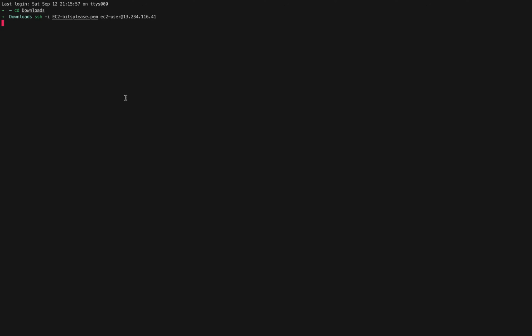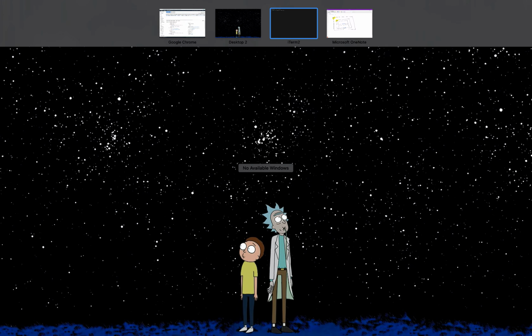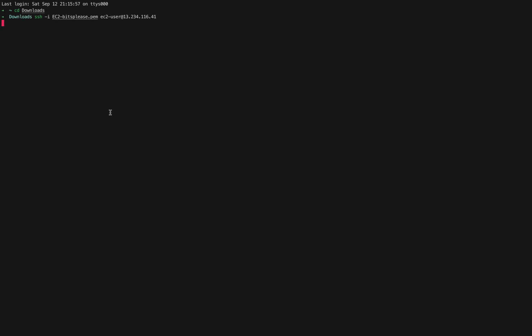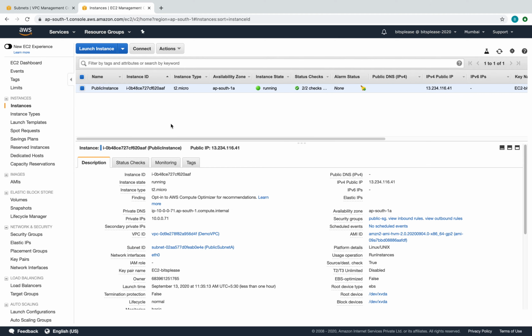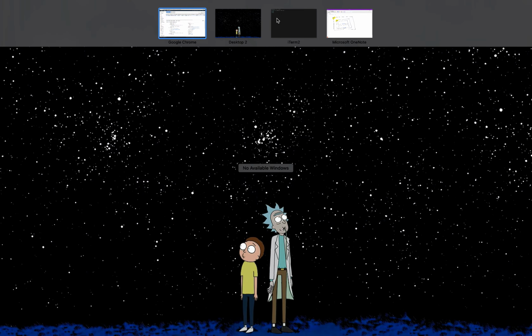Why? Because right now this particular instance doesn't have internet access. So I'm going to cancel this out and go back here. Currently this instance doesn't have internet access. It has been assigned a public IP, but the instance itself doesn't have internet access. So we have to fix that. Let's come down to the diagram here.